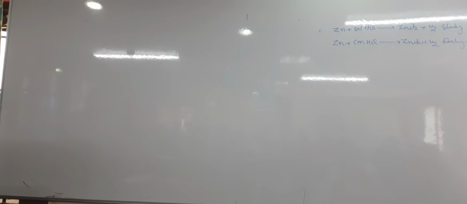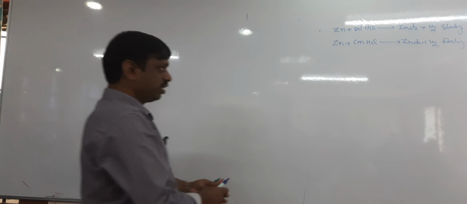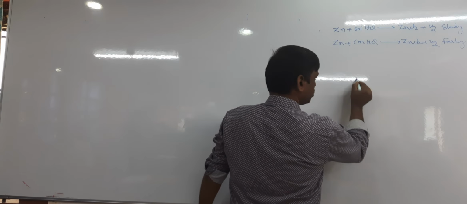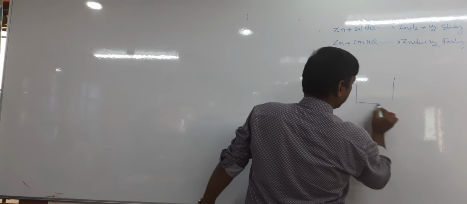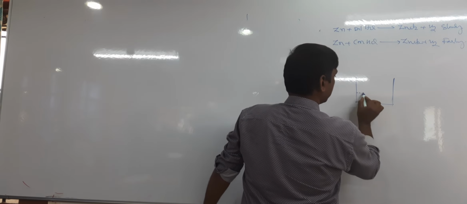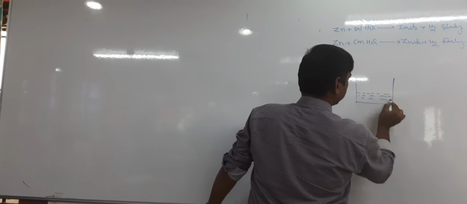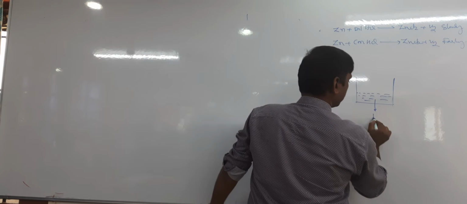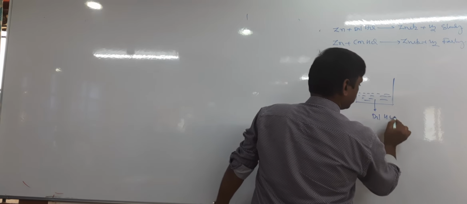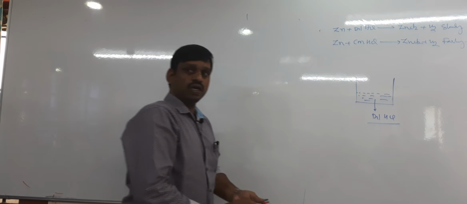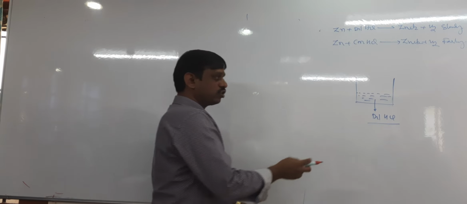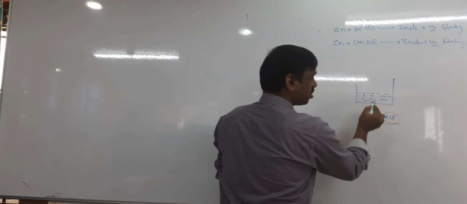Okay, so take an example and see as the concentration increases. Let us take a beaker containing dilute hydrochloric acid, dilute HCl. Now tell me, in dilute HCl, is the concentration of solute particles, that means HCl, less or not?